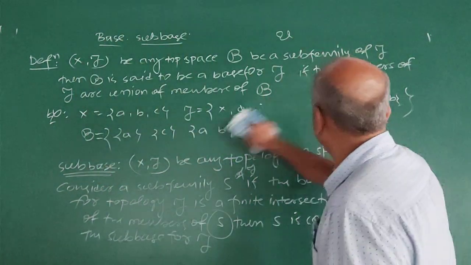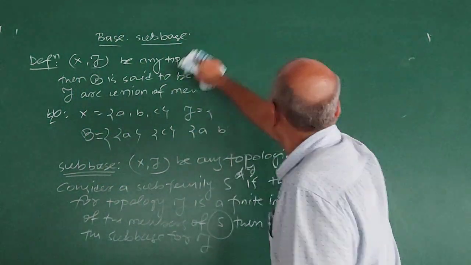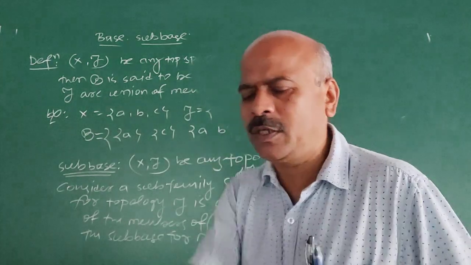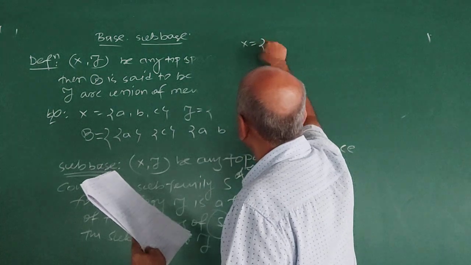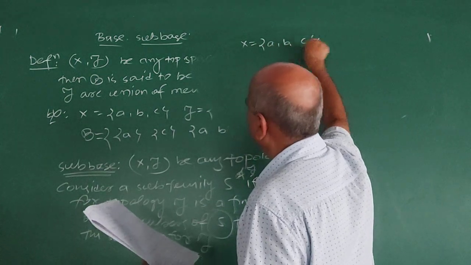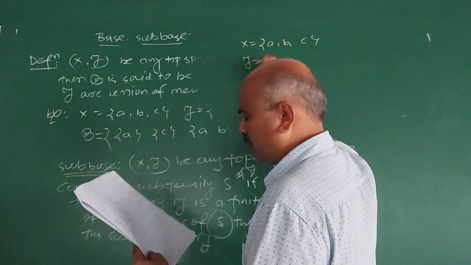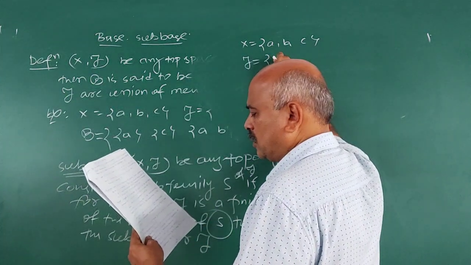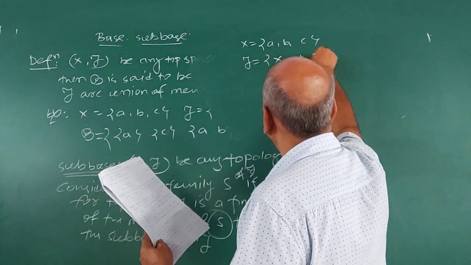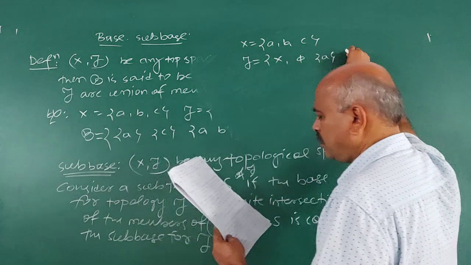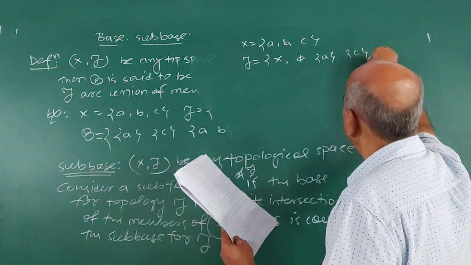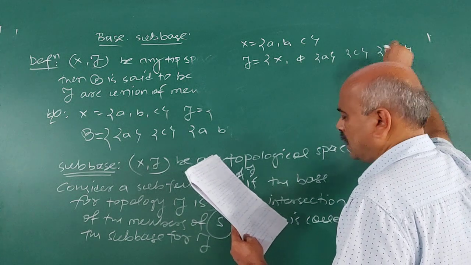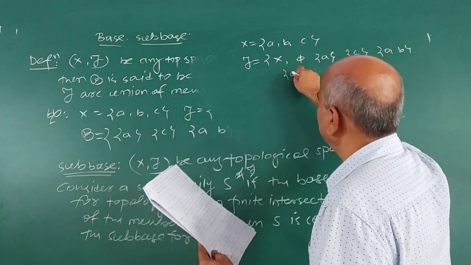Again I give the example, it will be more clear. Definition will be clear. This is the definition of subbase. Example: let X is equal to {A, B, C}. Same example I take. And 2 is equal to {X, phi, {A}, {C}, {A,B}, {A,C}}.